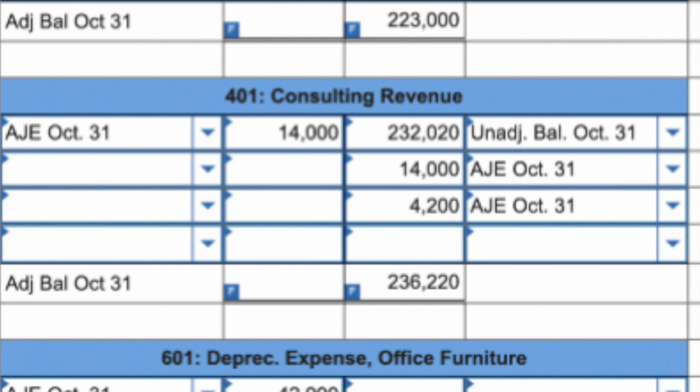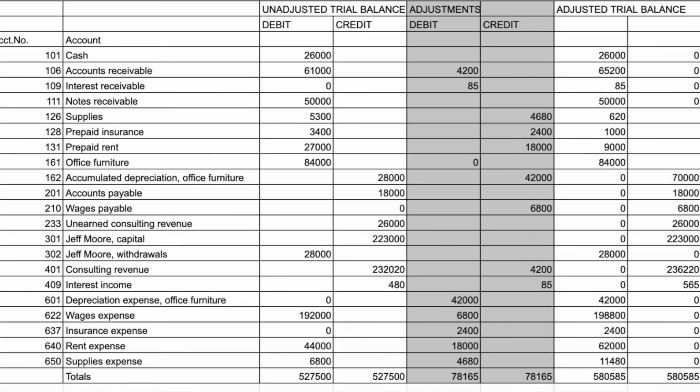We had a debit of $14,000, a credit of $14,000, and a credit of $4,200. You add and subtract accordingly, and you get the balance in the account. From there, you take your net adjustments, add them into the adjustments column, the grayed-in area there, and do the math on it. So you take your unadjusted balance, add or subtract the adjustments accordingly, and that will give you your adjusted trial balance, which in turn can be used to produce financial statements for the year.